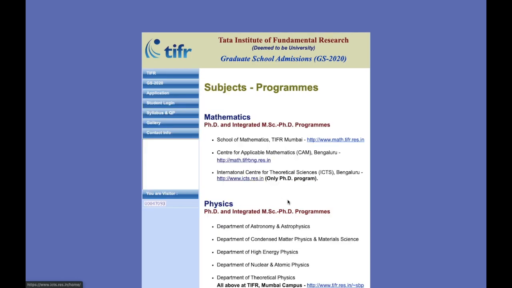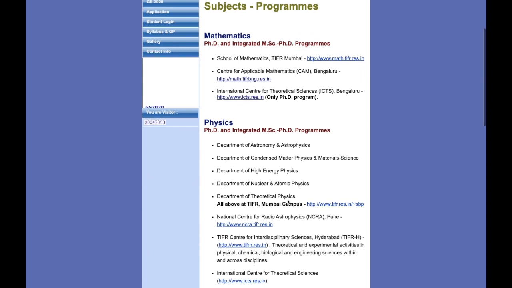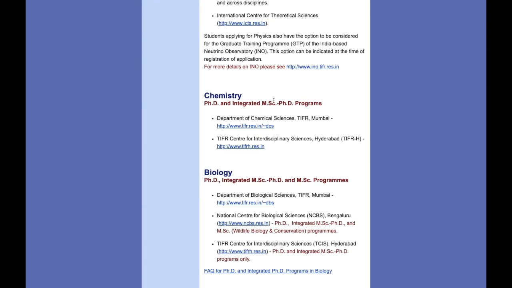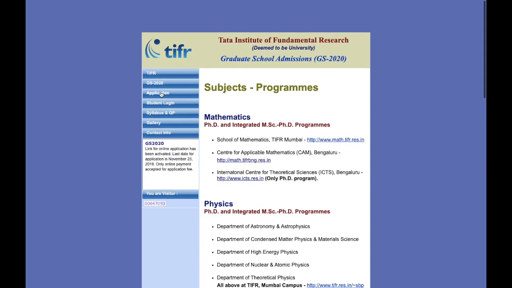Subjects and programs: what are the programs? There are different programs. In chemistry we have the PhD and the integrated MSc PhD program. You can apply for any of them. If you are a BSc pass out student, then you can apply for the MSc PhD program, which is called the integrated MSc PhD program. And if you are a masters pass out student, you can apply directly only for the PhD program. So both the programs are available in chemistry.